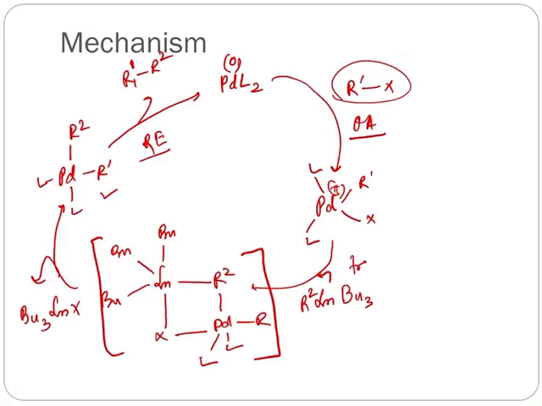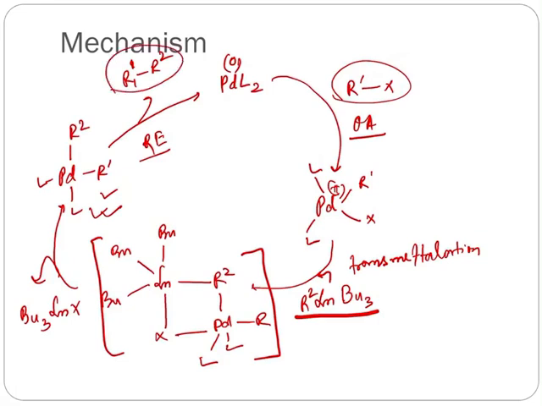Now this is the transmetallation step, where the R2 group is transferred to palladium from tin by a cyclic associative transmetallation transition state to give this square planar tetracoordinated intermediate, and then after reductive elimination it gives the cross coupled product.